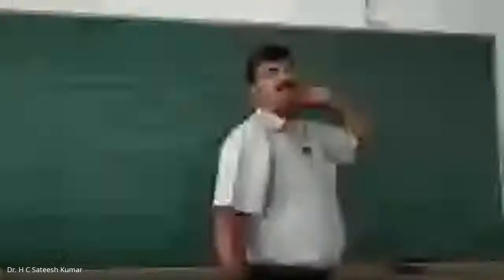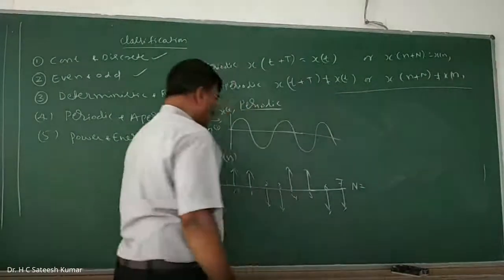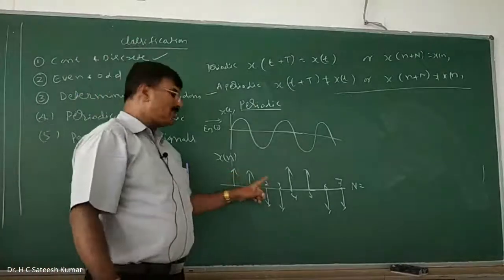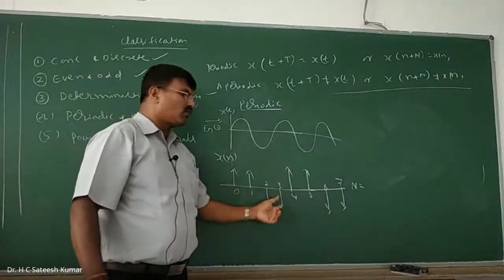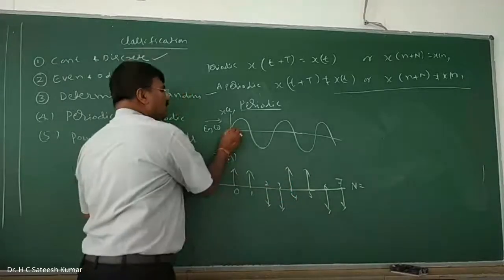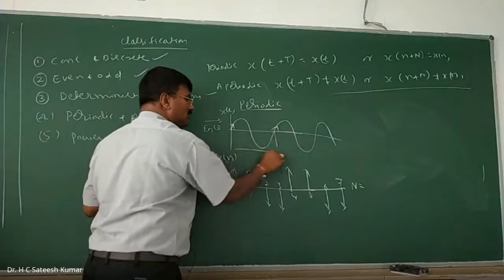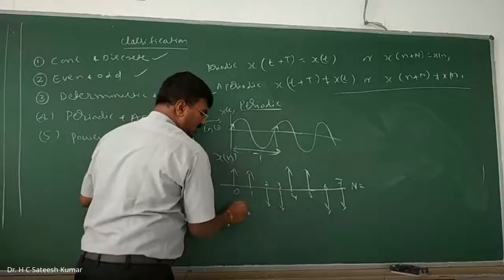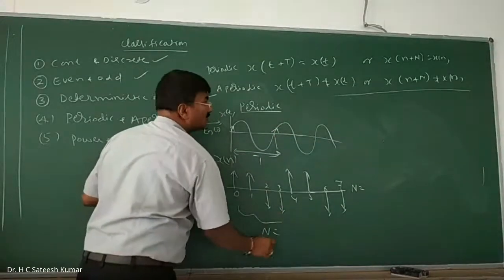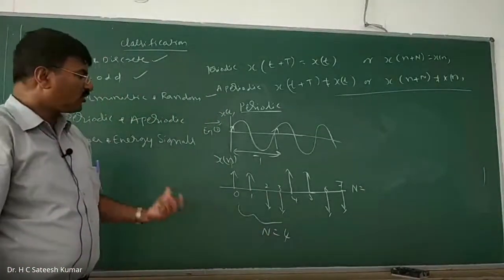Here capital N is nothing but equal to what? After how many samples is it repeating? 1, 2, 3, 4. After 4 samples, the same thing is there. You should not consider, for example, going up here until next going up. We should take this one now. This is your period. Here, N is the period. N is equal to 4, we can write it. After 4 samples, it is repeating.